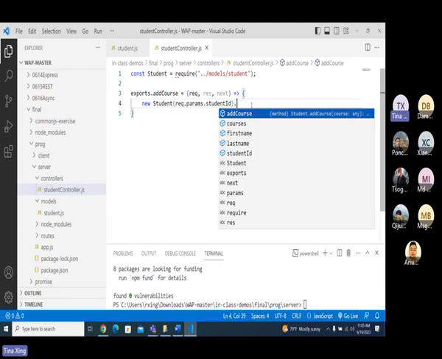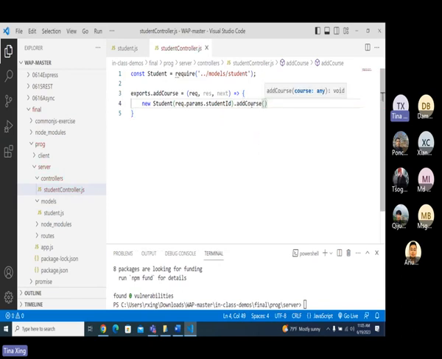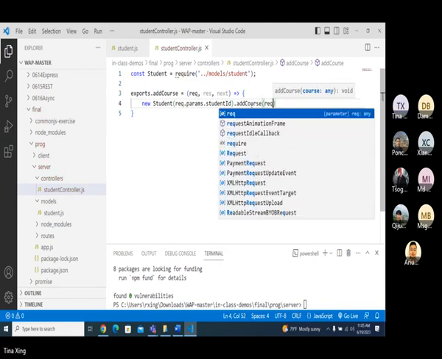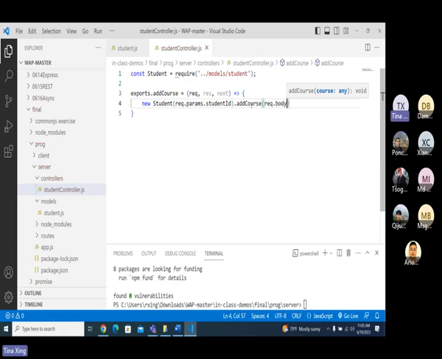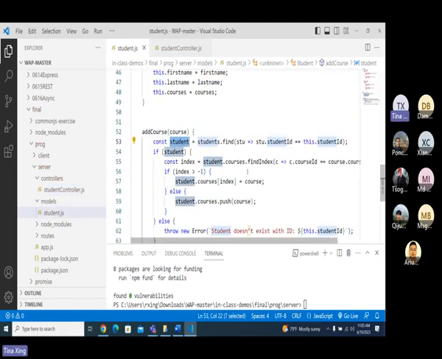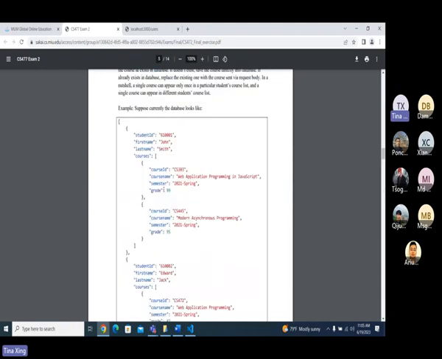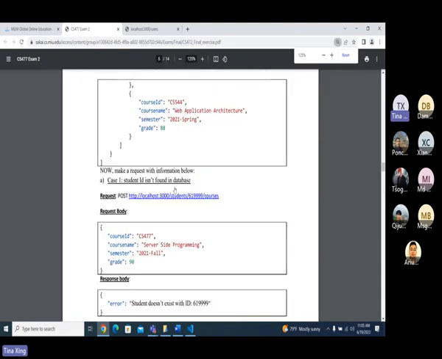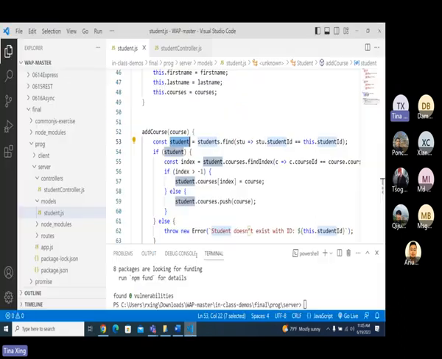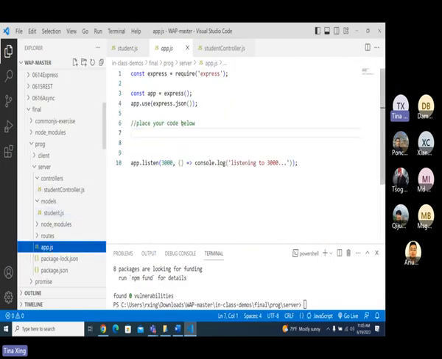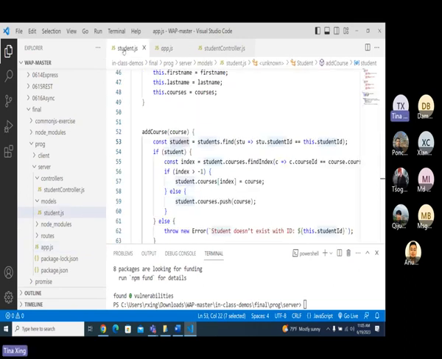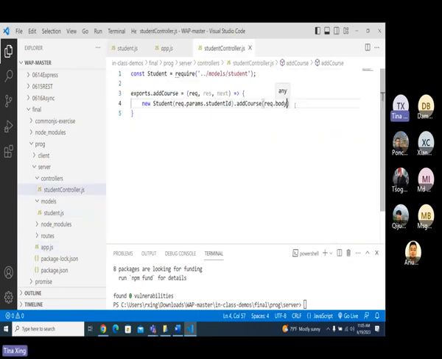Doesn't matter. Okay. I will call add a course. What's the value here? Body, right? Because this thing, I'm going to put in the exam, what did you see here? This is in request.body. And inside the Express, when we use this thing, it's going to become request.body here, right?